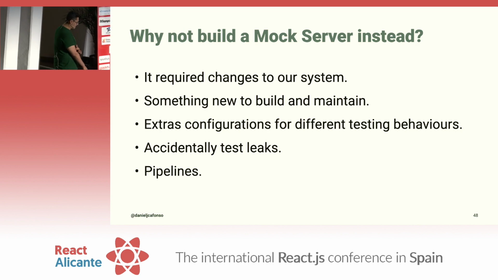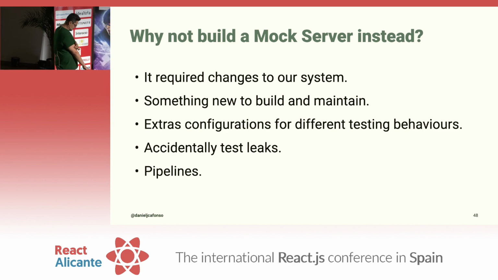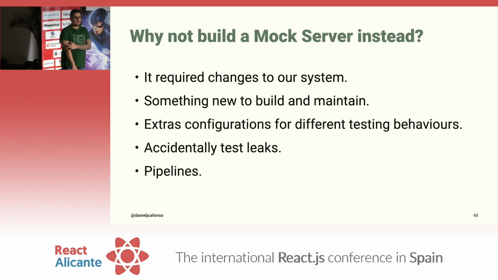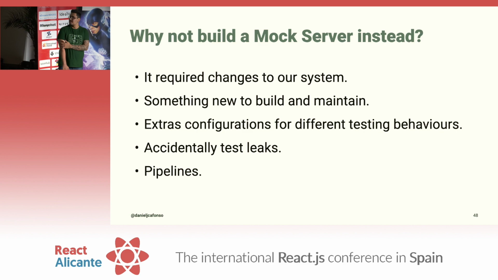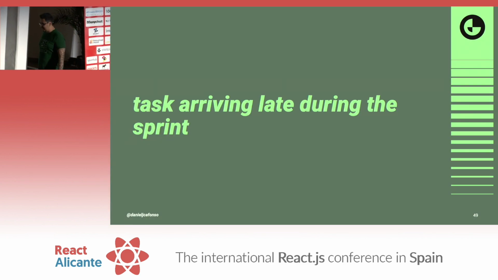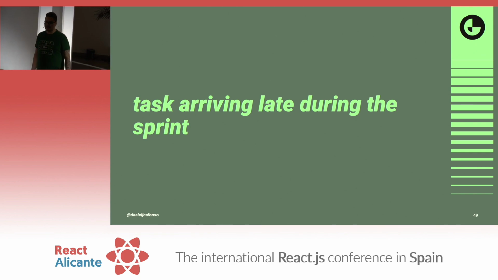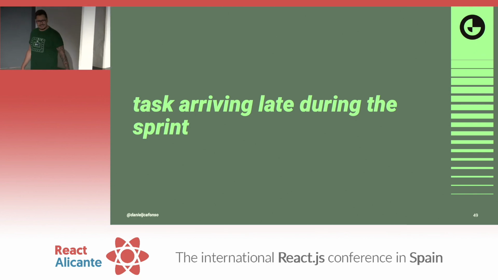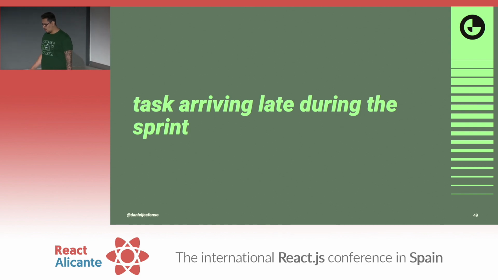Now, I told you before that there were 3 things that annoyed me, and so far we only got rid of 2. The third one was when the task arrived late into the sprint. And the fun story is that mock service worker ended up fixing this thing as well. It seems a bit weird. You might be thinking, how?